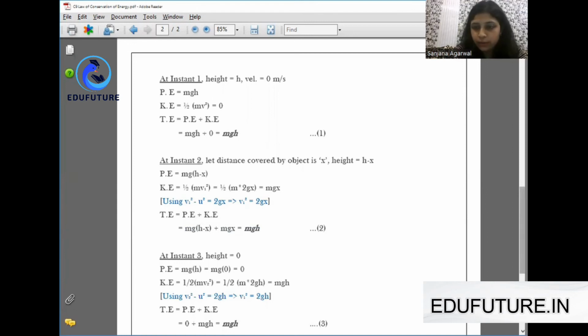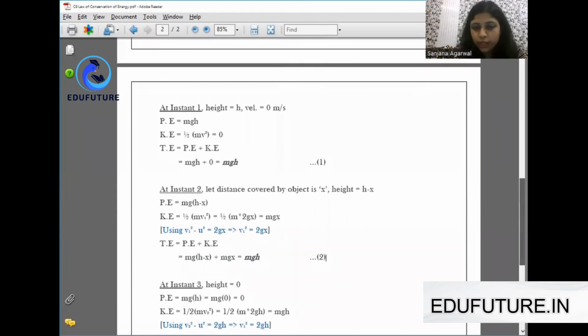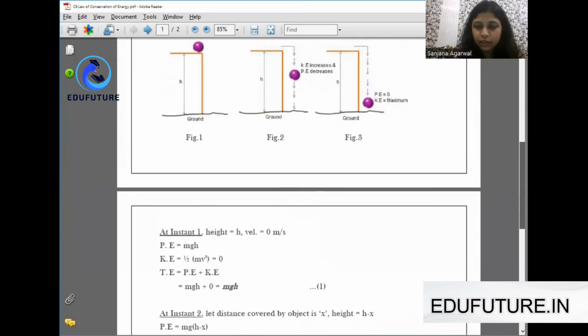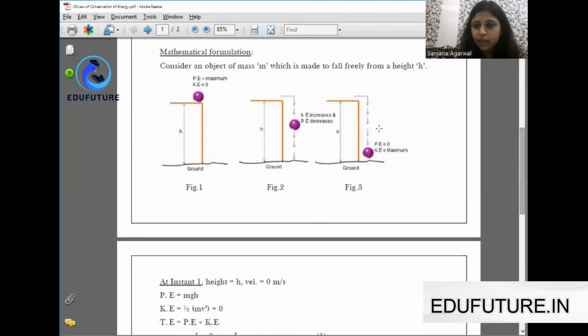Now we'll find out the total energy in instant 3 with the same method. The third instant is the case when the ball is about to reach the ground. It is about to strike the ground. So all of the height has been reduced because it is just touching the ground, and the kinetic energy will be maximum because in the case of a freely falling body, the acceleration keeps on acting on the body and its velocity keeps on increasing.